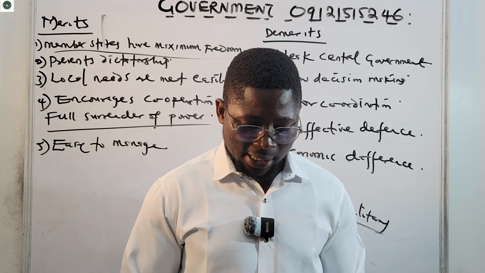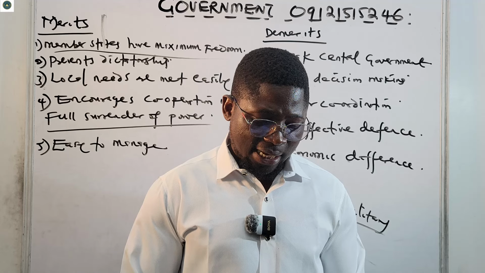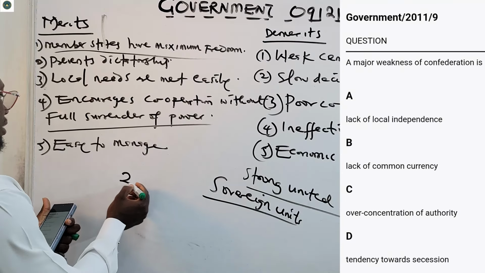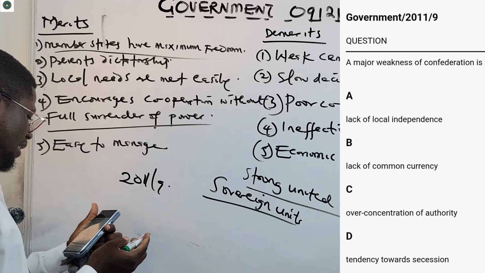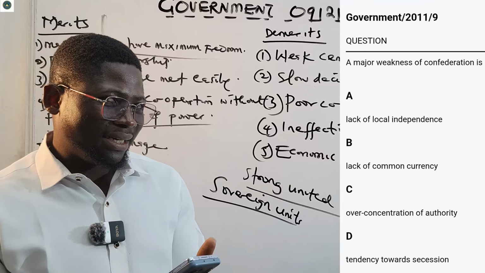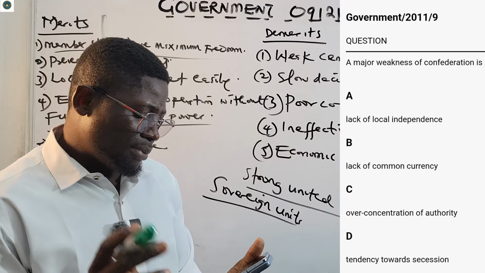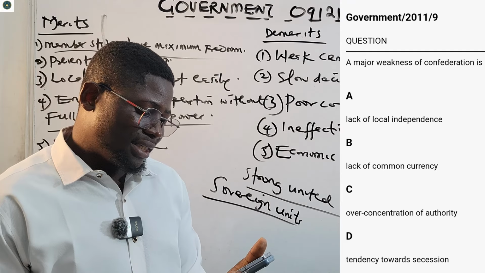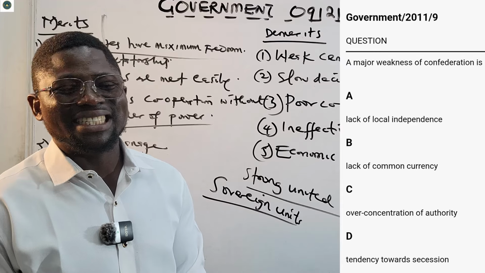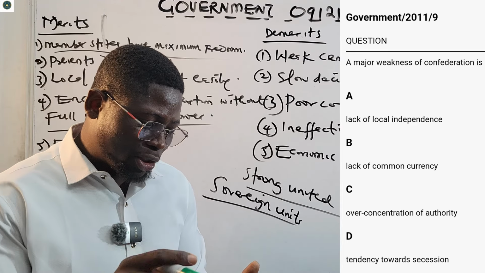Answer them so that we can gain more confidence. This is year 2011, number 9. It says that a major weakness of Confederation is: A, lack of local independence. No, there's independence. B says lack of common currency. C says over concentration of authority. D says tendency towards secession. That is one of the major weaknesses.